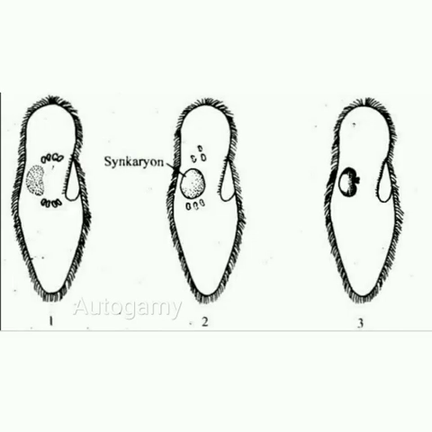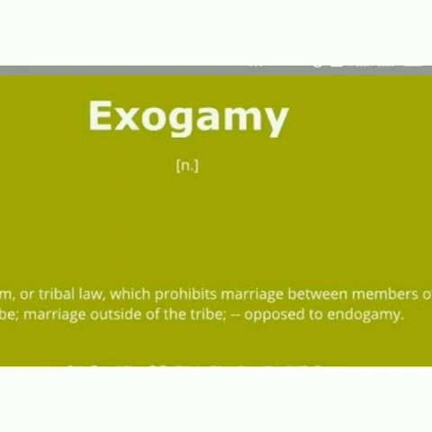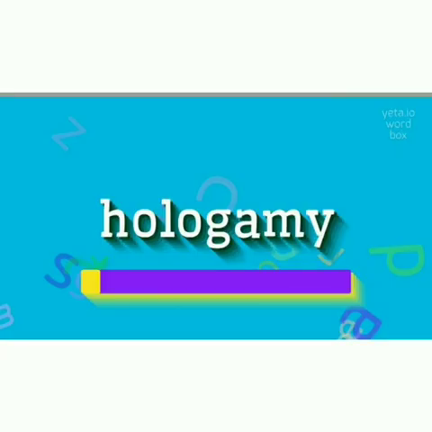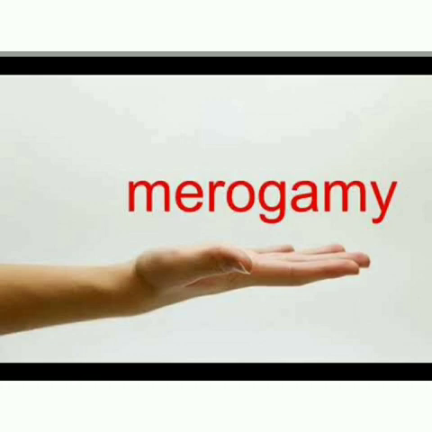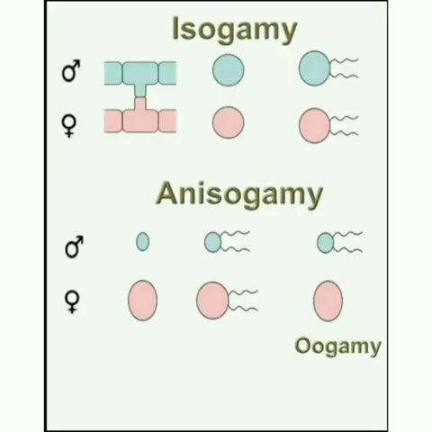Different kinds of syngamy are seen among living organisms. The first one is autogamy, where the gametes are produced from the same organism. Example, Paramecium. Next is exogamy, where the gametes are produced from different organisms. Example, human beings. The fusion of matured individuals is called hologamy, and the sexual union of young individuals is called pedogamy. The fusion of small-sized gametes is called merogamy. The fusion of identical gametes is isogamy, whereas dissimilar gametes is anisogamy.